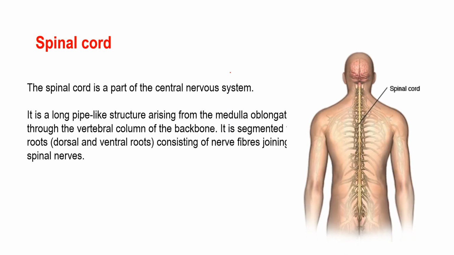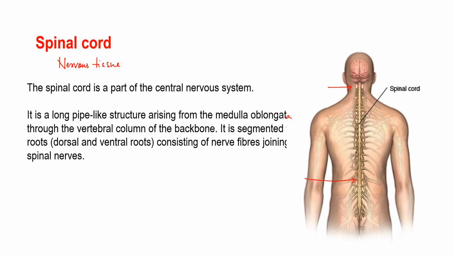Well, students, the spinal cord is a pipe-like, or you can say a tubular structure, which is made up of nervous tissue. It extends from the medulla oblongata in the brainstem region to the lumbar region of the vertebral column. That simply means it extends from this part to this part. This is the lumbar region of the vertebral column.